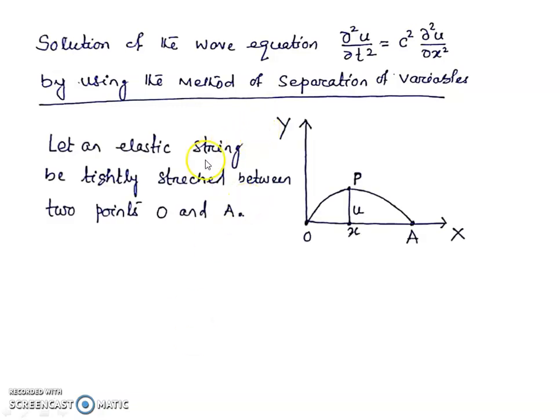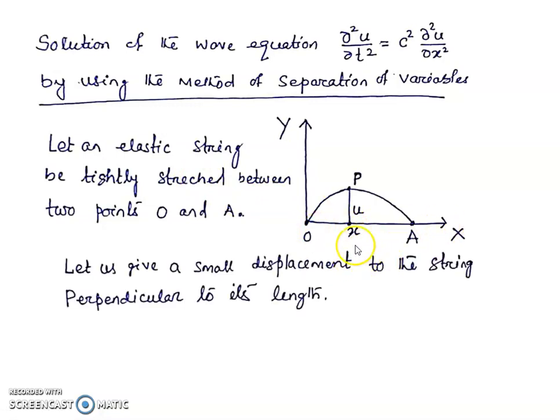Let an elastic string be tightly stressed between two points O and A. Let us give a small displacement to the string at the point X perpendicular to its length. That means let us pull the string OA at X up to P. If we release this string, then there will be a vibration in the string. As a result, we will have a wave.